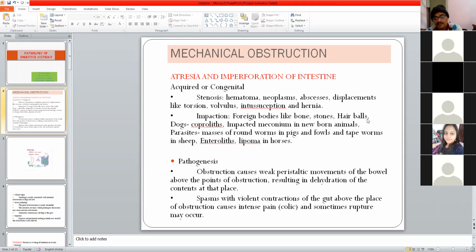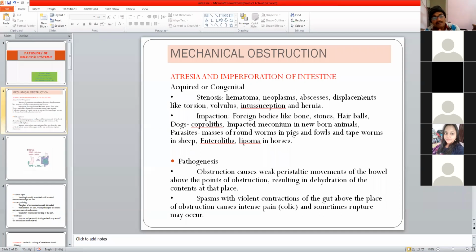One stone was, I think, about 8 inches in diameter. An introlith of about 8 to 10 inches in diameter was weighing about 1.5 kg. Such a big stone formation in the intestine naturally is going to cause complete obstruction. And with time, the area above the obstruction will get impacted.